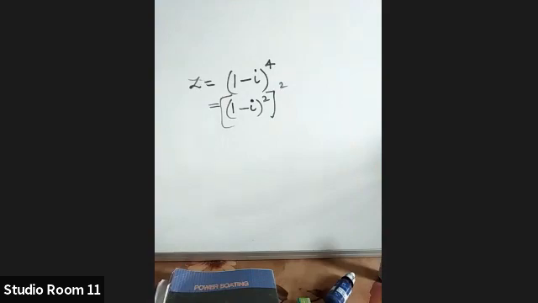Express the following in the standard form a plus ib, where z is equal to (1 minus i) whole raised to 4. Is it okay, Sania? Copy that one, Sanya.